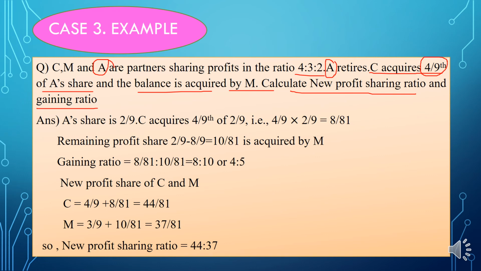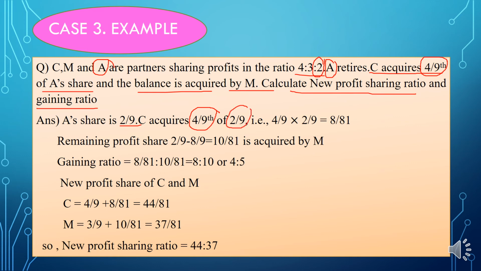So the first thing you need to write is A's share. How much is A's share? Yes, 2 by 9, right? And how much share does C acquire from A? We know that it is 4 by 9, which means that C acquires 4 by 9 share of 2 by 9.